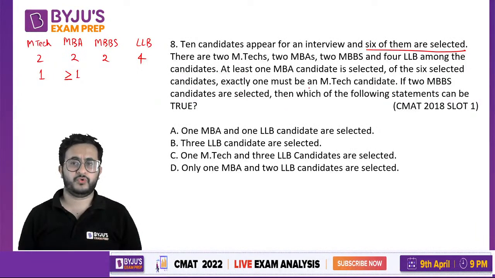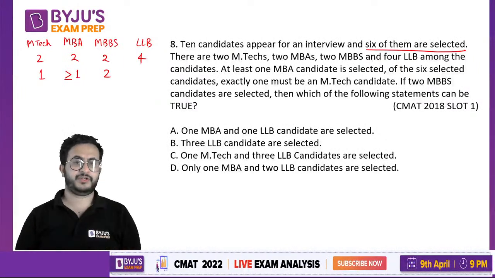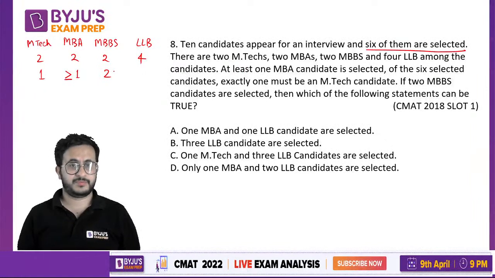If 2 MBBS candidates are selected, which of the following statements can be true? So 2 MBBS are selected. These are the fixed things given to us. We have to tell which of the following could be true. Could be true means that all others will be false. One statement can possibly be true.